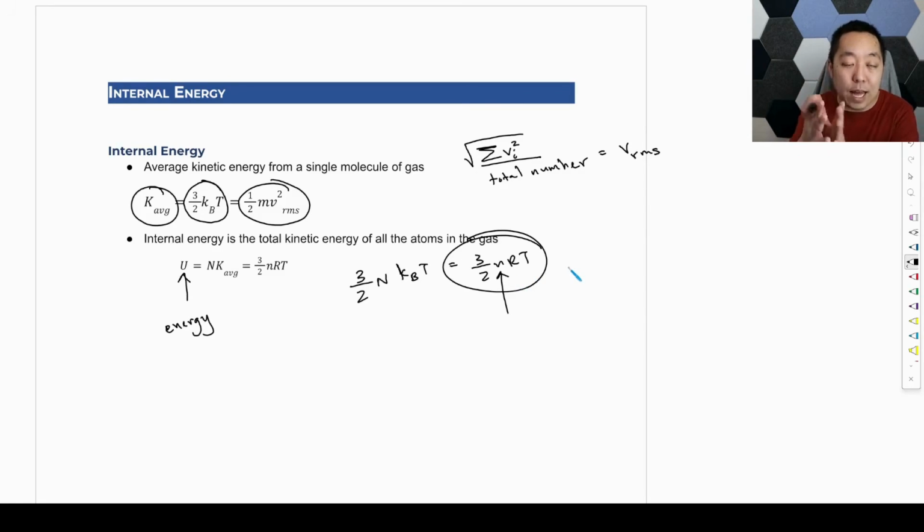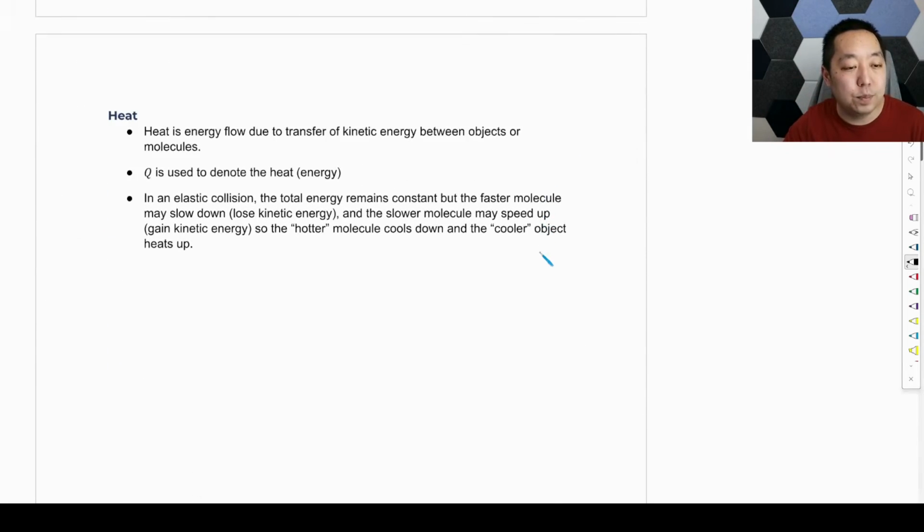Now, that might translate into a higher temperature. Remember that if the kinetic energy is greater, then it has to have a higher temperature. So one of the things we talk about is how the internal energy changes. How do we increase or decrease the kinetic energy? It happens by collisions ultimately.